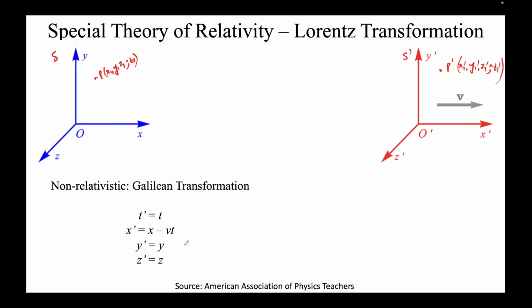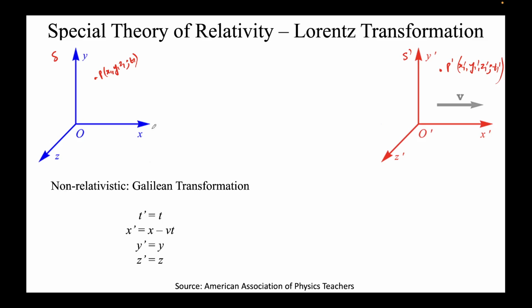However, x will translate. We have seen this when we change frames of reference, like the relative motion that we talked about in 10th or 12th class. So this is exactly that. The coordinate here will be nothing but x minus vt, because this frame is moving a distance vt for any given time t, and y and z will remain constant, because motion is only in the x direction. This is, I repeat, the non-relativistic regime.